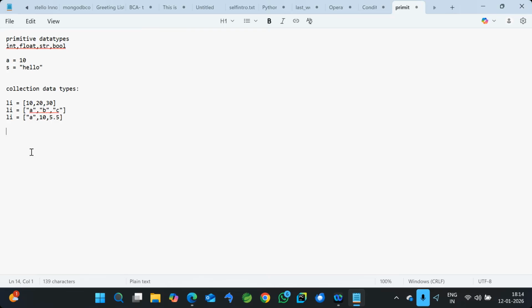Whenever you want to store multiple values, I mean multiple elements, at a time, then we can go for a collection data type. Basically, the collection data type indicates a group of values. We have 4 types in Python: list, tuple, set, and dictionary. These are the 4 types of collections we have in Python.